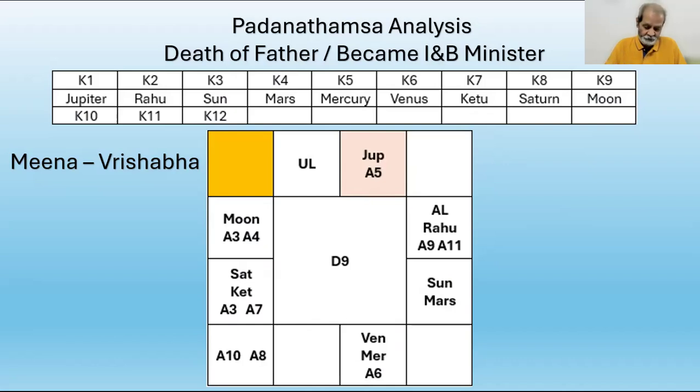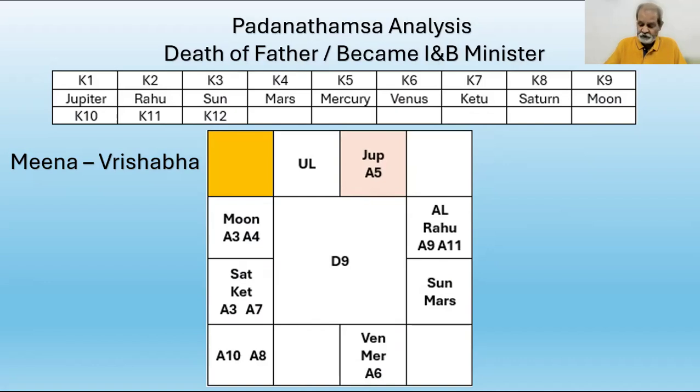So there is Venus and Mercury. These two, Venus and Mercury, are in mutual aspect with the Moon from Kumbha.